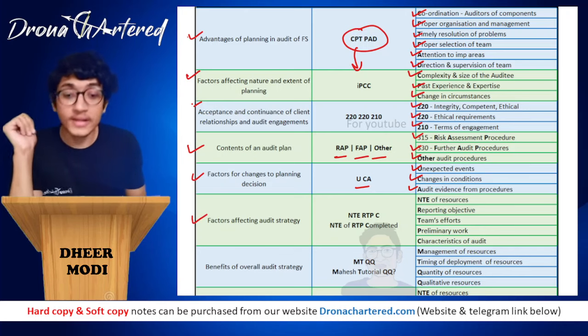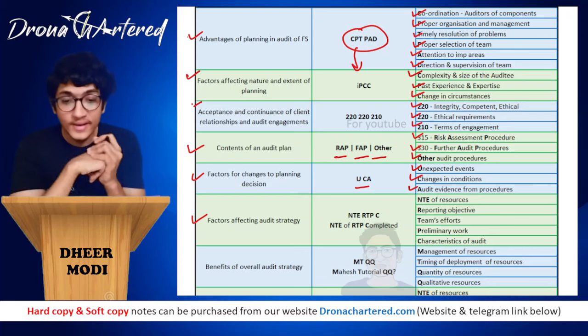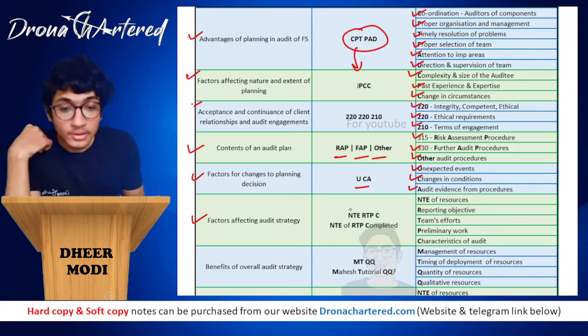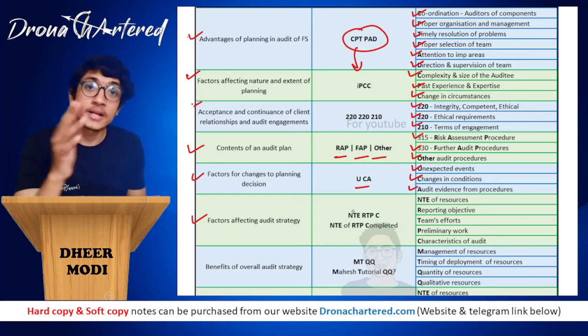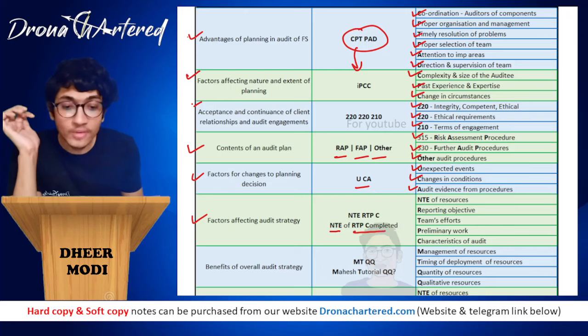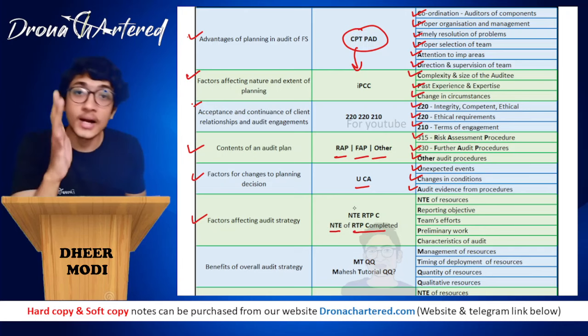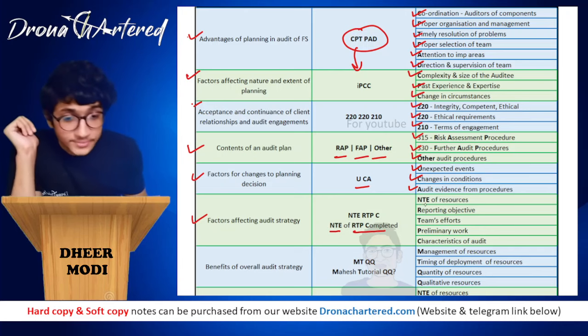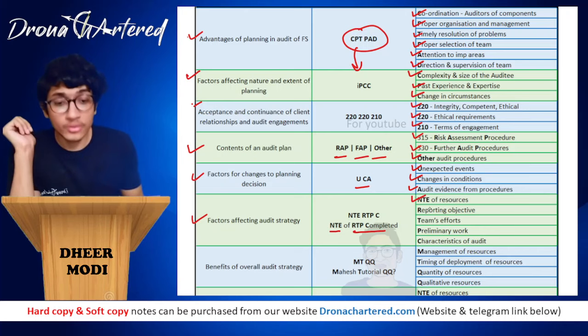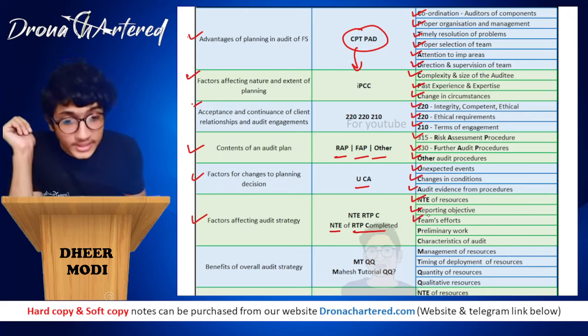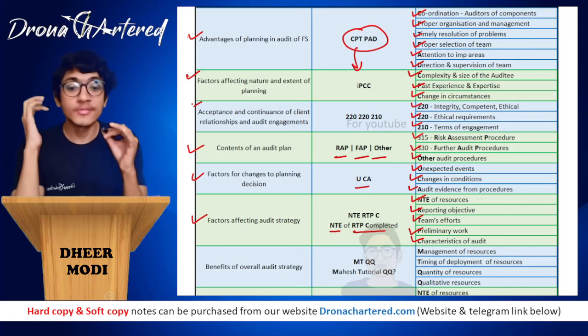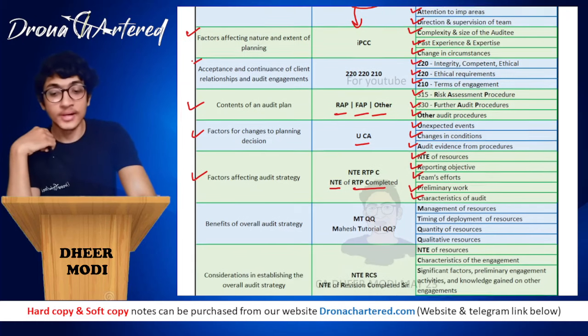Okay, now next is factors affecting audit strategy. That is, what are the factors that will affect audit strategy? So that is your NTE RTP completed. NTE RTP C. Okay. So NTE of resources, reporting objectives, team efforts, preliminary work, and characteristic of audit. These are the factors that will affect your audit strategy.